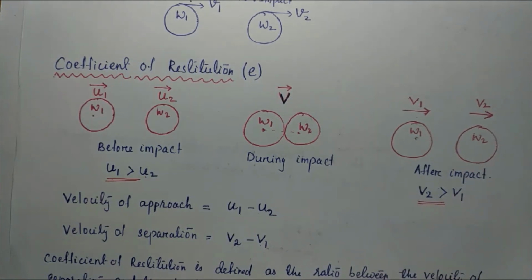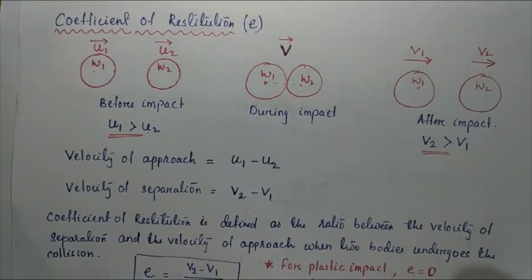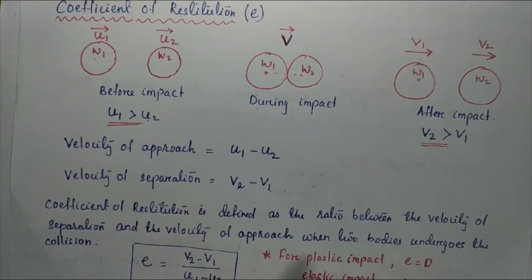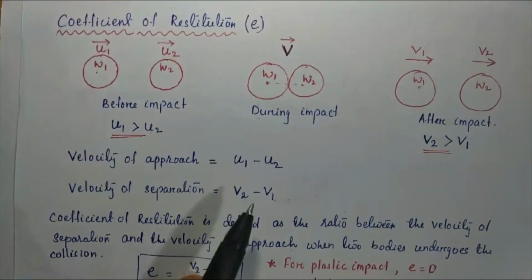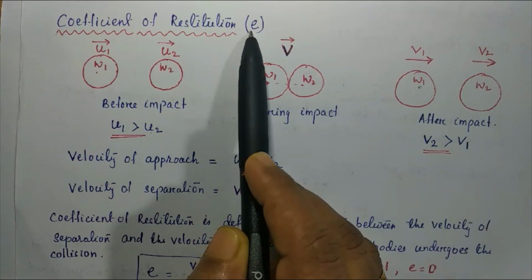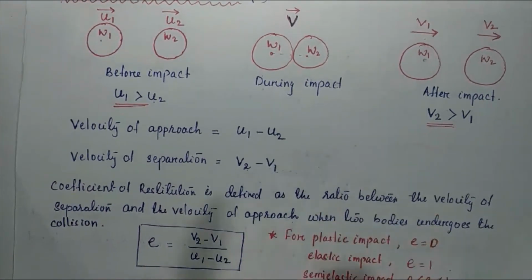So the coefficient of restitution is defined as the ratio between the velocity of separation and the velocity of approach when two bodies undergo a collision. This coefficient of restitution is denoted as small e. So e is equal to (V2 minus V1) by (U1 minus U2), that is, velocity of separation by velocity of approach. The value of e varies from 0 to 1 according to the type of impact.